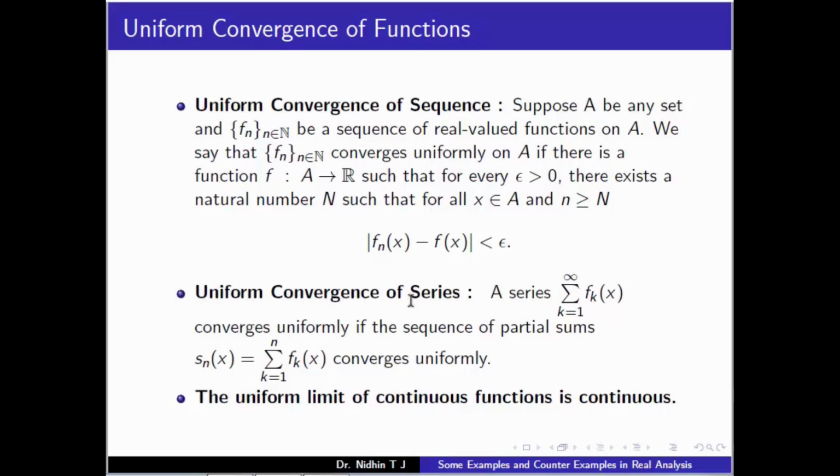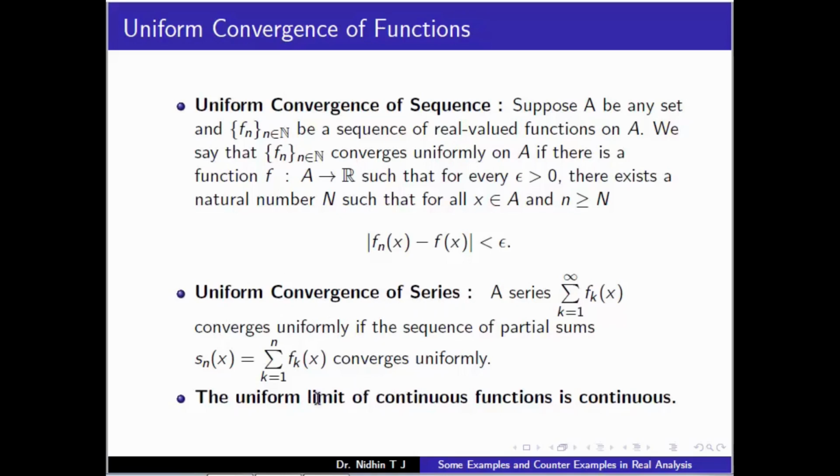Uniform convergence of a series, the summation k equal to 1 to infinity of fk of x, is defined as converging uniformly if the sequence of partial sums converges uniformly. So using the uniform convergence of a sequence, we define the uniform convergence of a series.